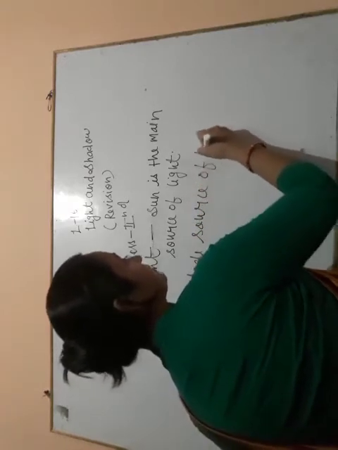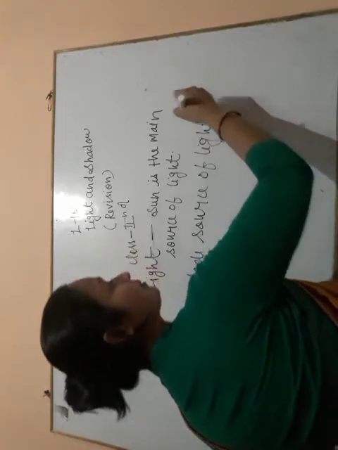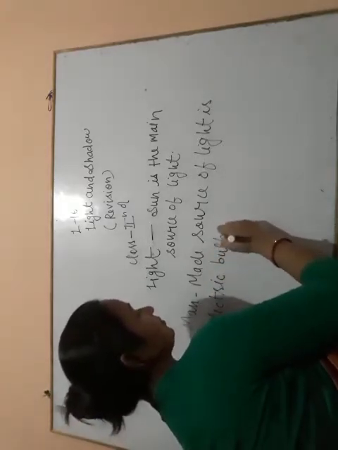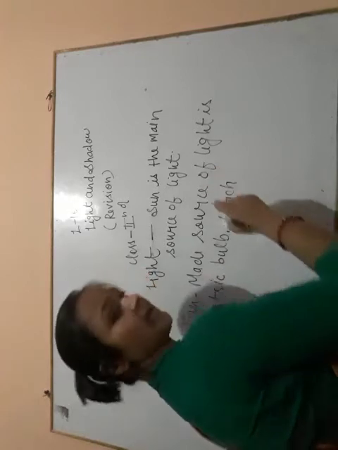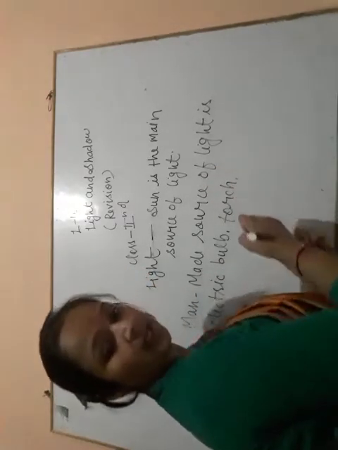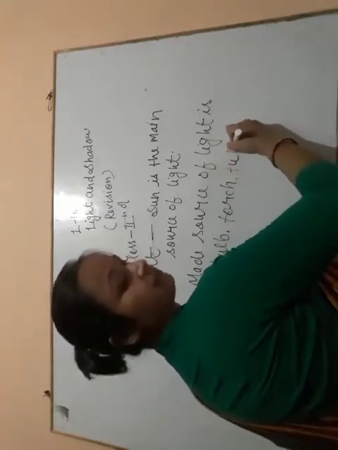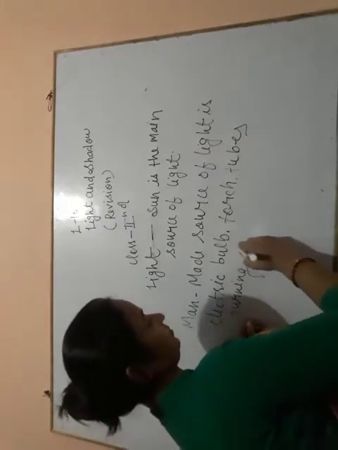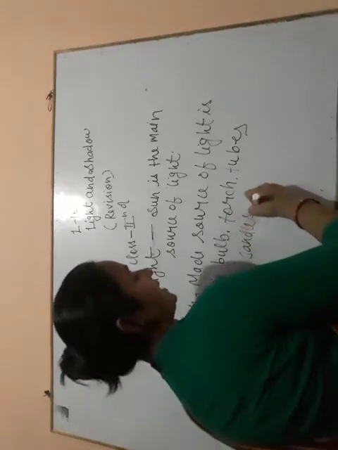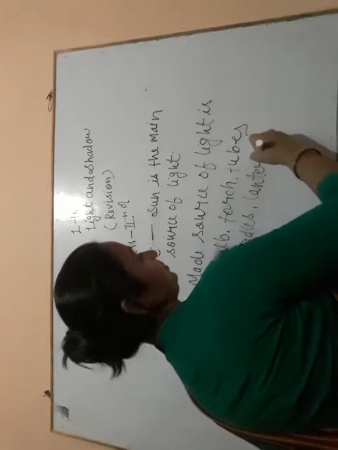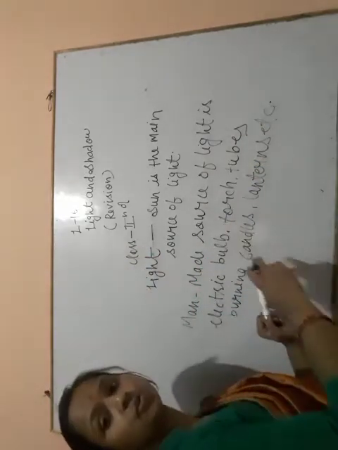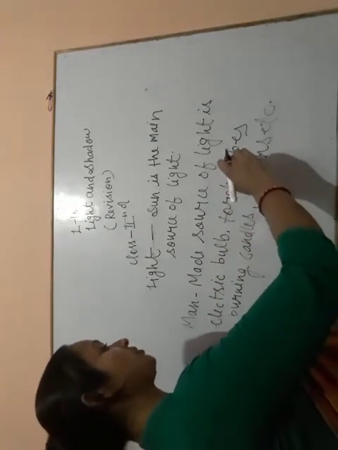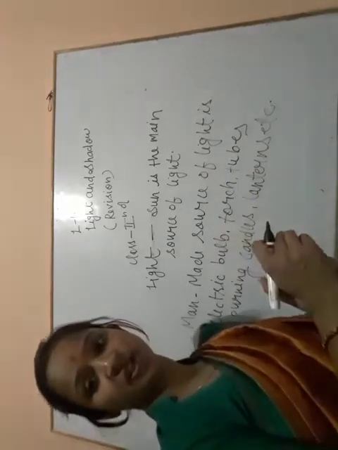Man-made sources of light are the electric bulb, torch, tubes, burning candles, lanterns, etc. This is the man-made source of light.